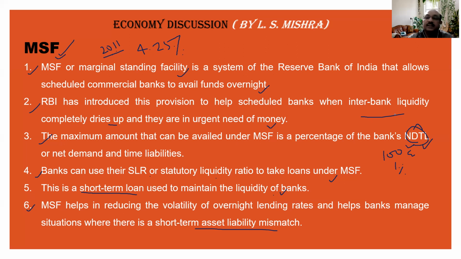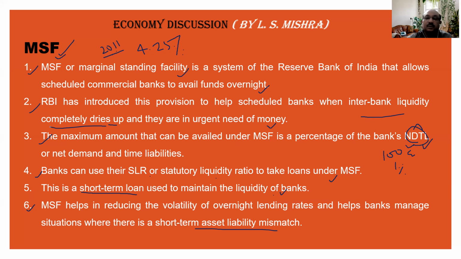Here there is a term, interbank liquidity completely dries up. Generally, what happens initially, at the very primary stage, banks always try to meet their requirements by taking loans from other banks. And suppose the majority of the banks are facing a shortage of liquidity, there is no cash. In such a condition, banks will be bound to visit RBI, and obviously the demand for cash by the banks from RBI will be higher.